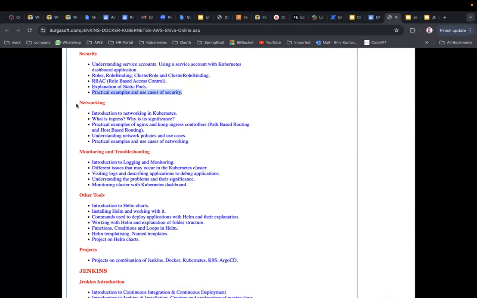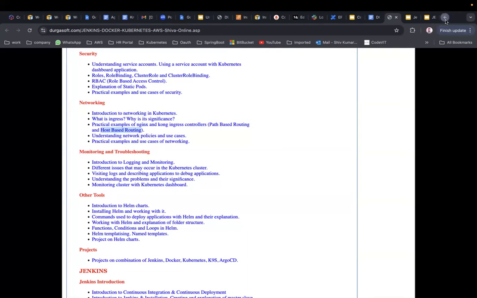Right. So networking. Now, introduction to networking in Kubernetes. So what is ingress and what is its significance? Practical examples of Nginx and Kong ingress controllers, path-based routing and host-based routing. So this is very important when we deal with that.